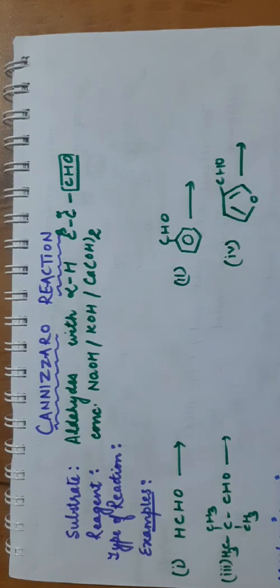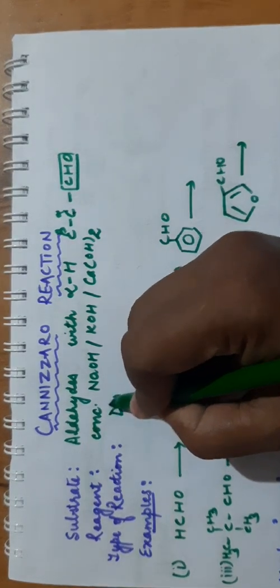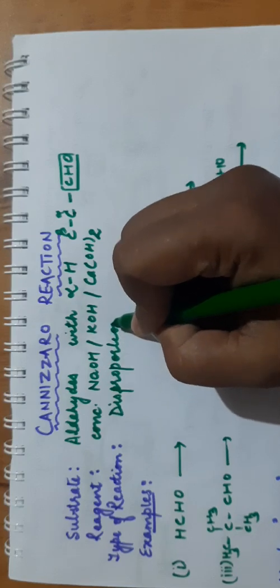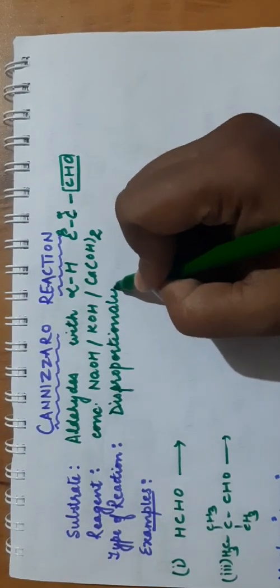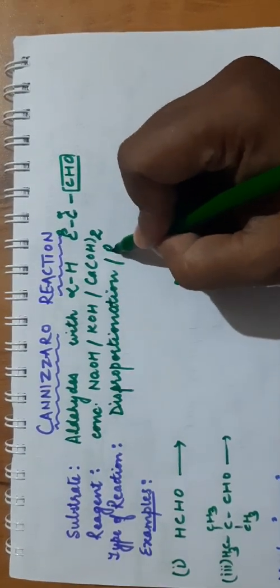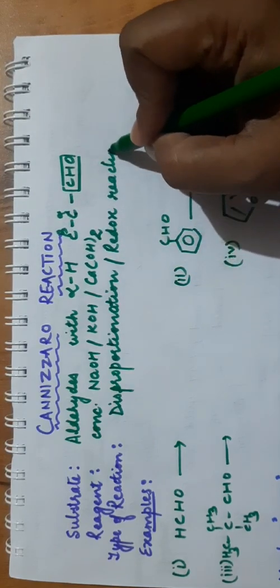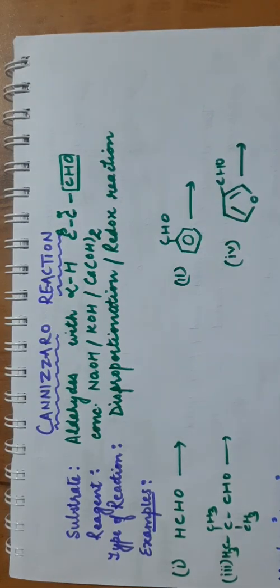Now what type of reaction is this? This is a disproportionation or redox reaction. A question is also asked on this, what type of reaction is it? So it is a disproportionation reaction or redox reaction. Disproportionation means the same species will be oxidized and reduced at the same time. So if you take two molecules of aldehyde, one will be reduced, another will be oxidized.